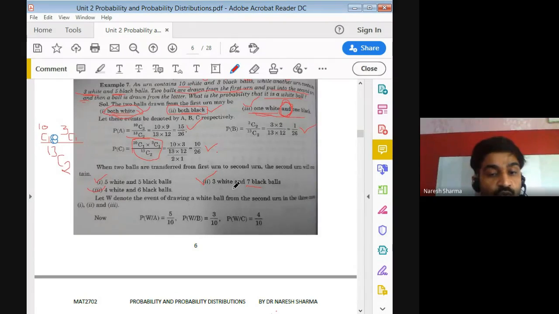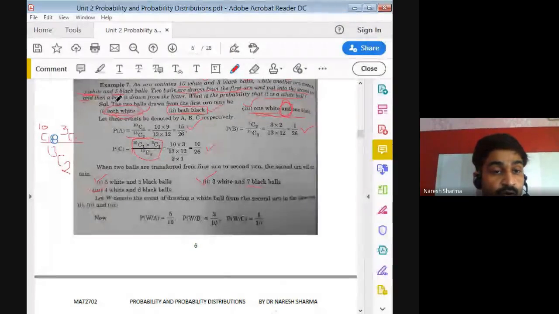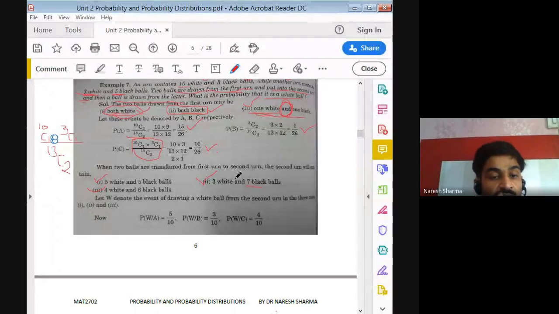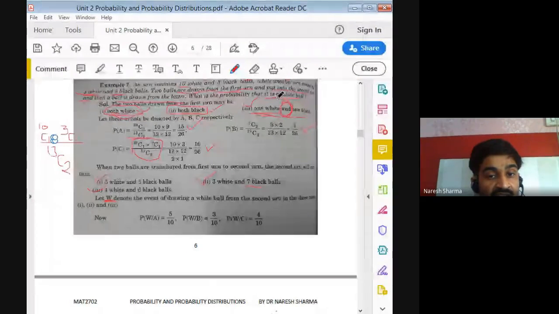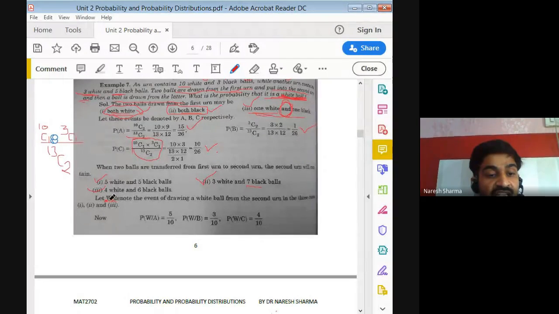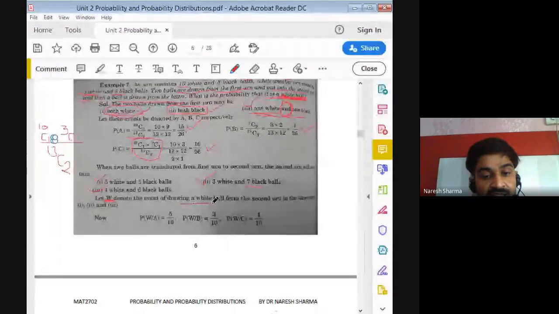So now you require that one ball is drawn from the later bag. Now you pick one ball from this. Now you require the white ball. The probability that the ball you draw from the later bag is white. So we assume that W denotes drawing a white ball from the second urn in all 3 cases, right? 3 cases means all these 3 cases, right?